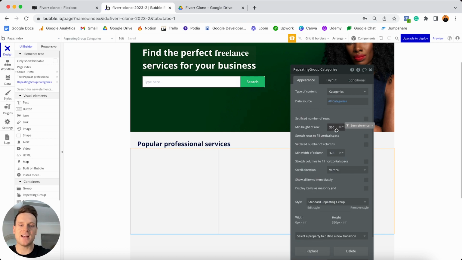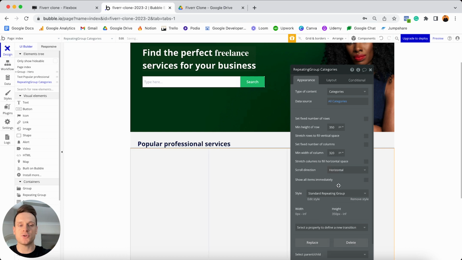There is just one last change I'd like to make to this repeating group, and that is that I would like to update the scroll direction. Do you remember how I mentioned on the Fiverr homepage how you could scroll horizontally across all of the category tiles? It's at this point that we're going to update the scroll direction of this repeating group to not be that you should scroll down a list of these, but you should instead be able to scroll across this list. So I'm going to update the scroll direction to be horizontal. And from here, we can start to add in the elements we want to display inside of this repeating group.